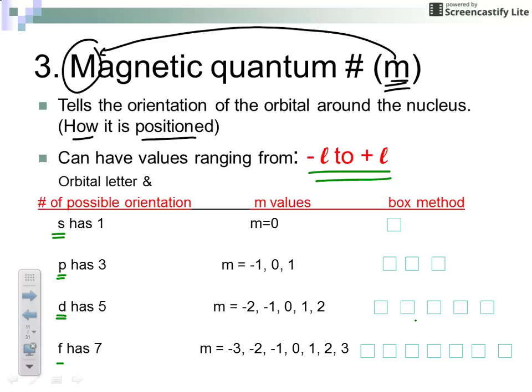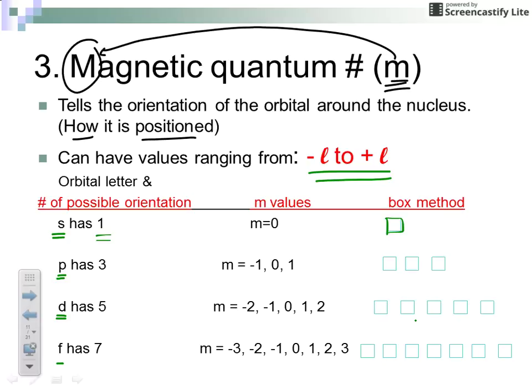So if I ask you how many boxes can we draw for an s orbital, you want to tell me one. So you would draw your one box, and then you're going to number your box. Just like your mailbox has a mailbox number, these boxes are going to have box numbers. So since S has one orientation, we draw one box.